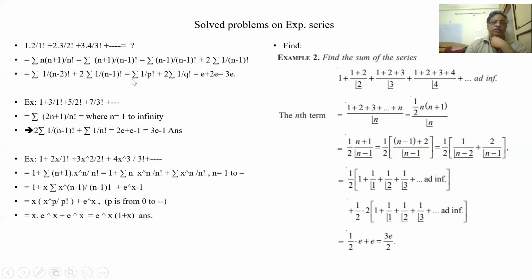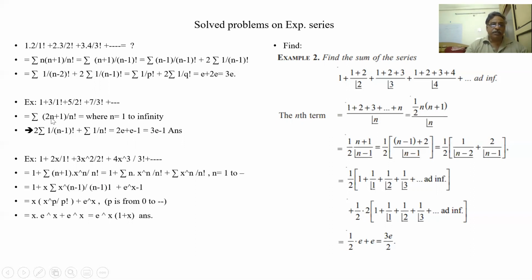So we have to convert this into my exponential series. Let us see the second one. This is the series given. What is the nth term? This is 2n plus 1 by n factorial. So we are able to identify the nth term. At the bottom we are getting n factorial: 1, 2, 3, with n from 0 onwards. Suppose we put n as 0, 0 factorial is 1, so this is 1 by 1.